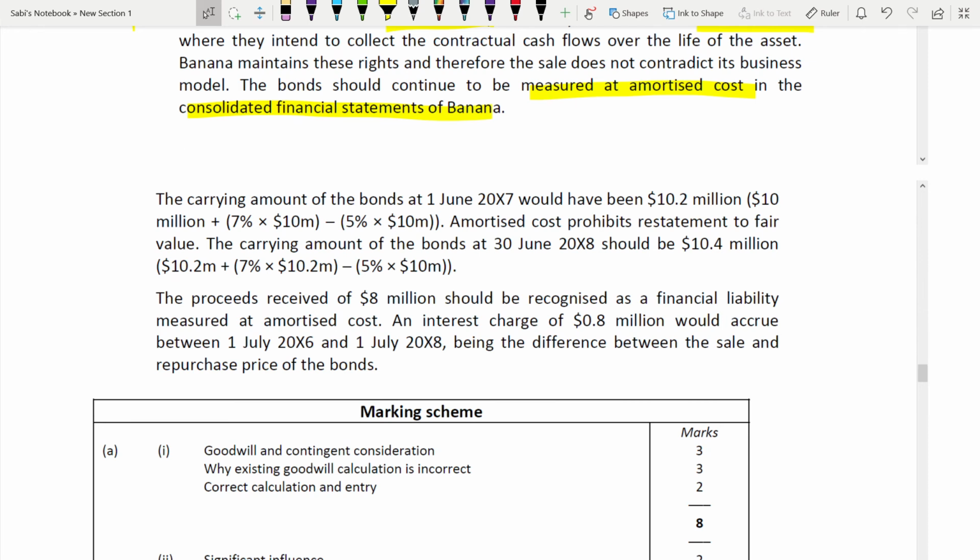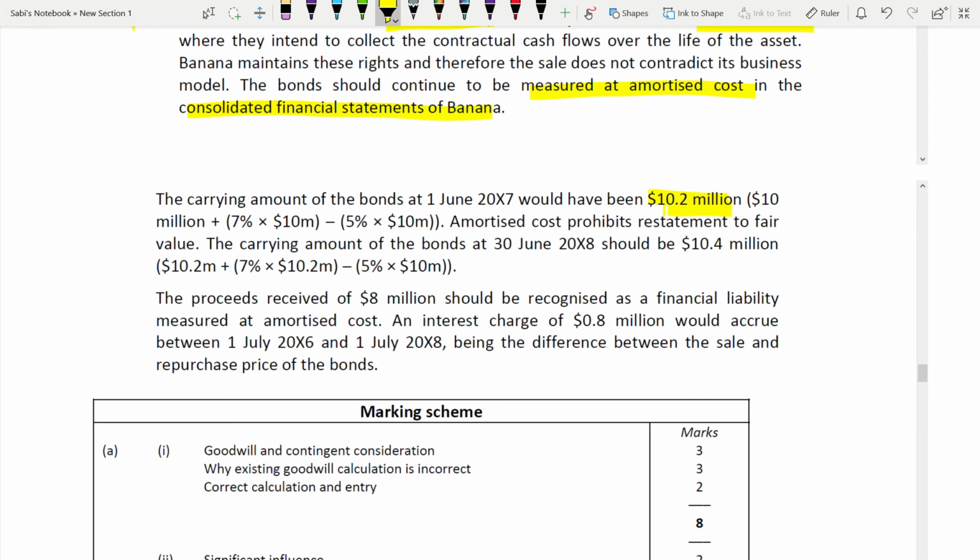Now the carrying amount of the bond you have to finally calculate at 1st of June 2007. What happened? 10.2 million. How 10.2 million? 10 plus 7% into 10 minus 5% into 10. So 7% into 10 is 0.7, minus 5% into 10 is 0.5. 0.7 minus 0.5 is 0.2.